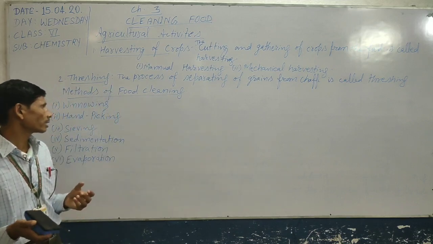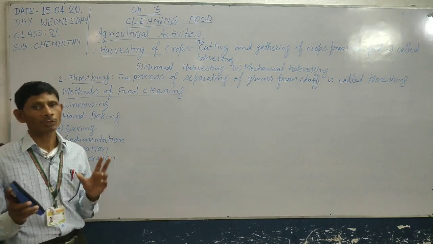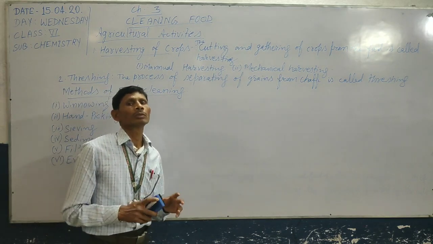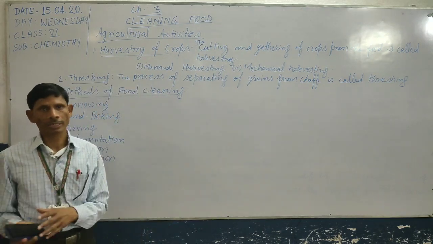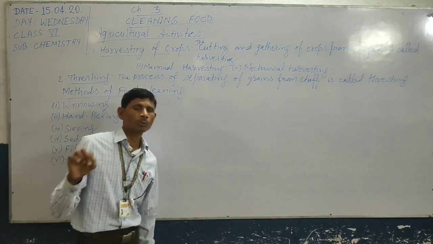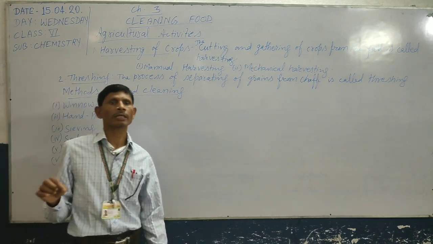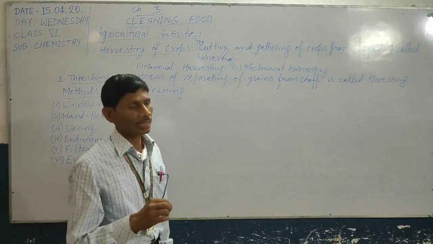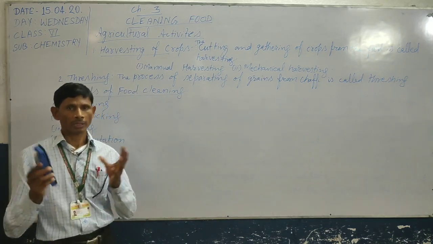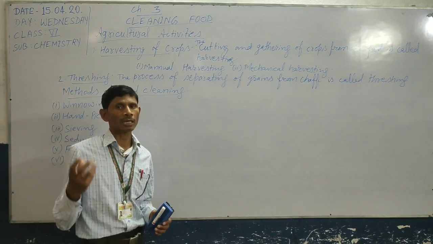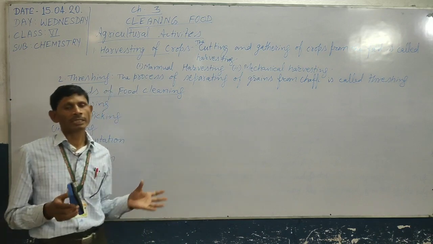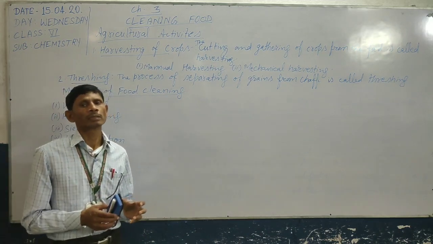Both are of the same size, but we can separate them by using two methods. For example, if we want to separate sugar and sand, then at first we put the mixture of sugar and sand in water. That means we need another container, a glass or any container, and water. So at first the mixture is put into water.